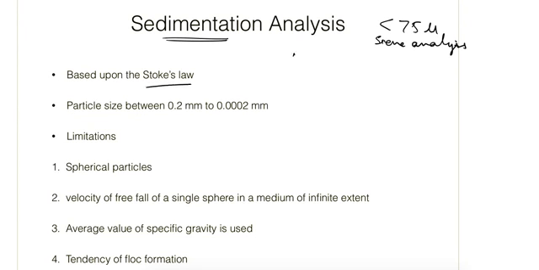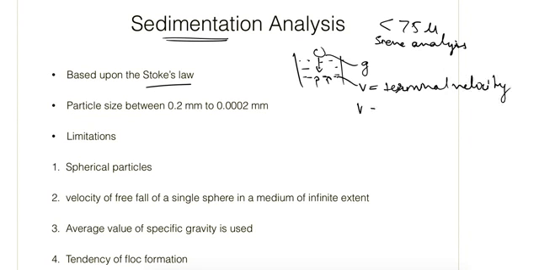states that if a sphere is falling in a medium of infinite extent, first its velocity will increase due to the effect of gravity, and after some time, because the forces will balance each other, it will attain a constant velocity which is known as terminal velocity.